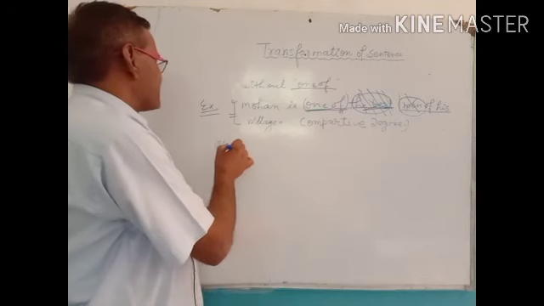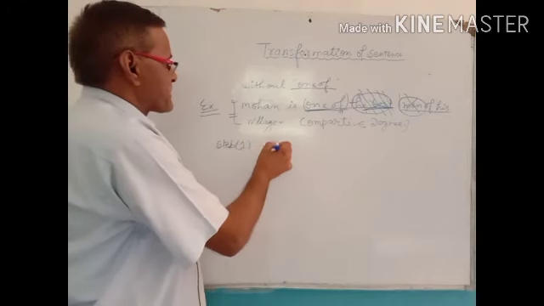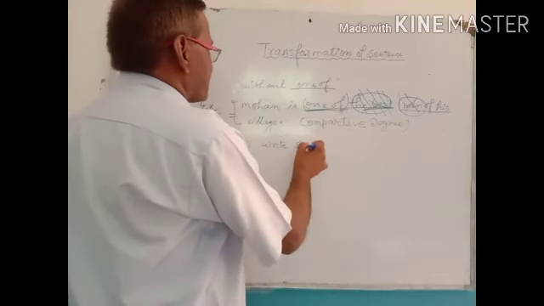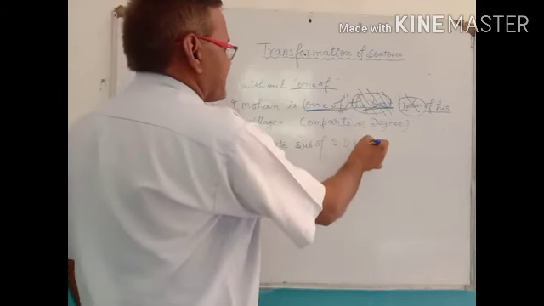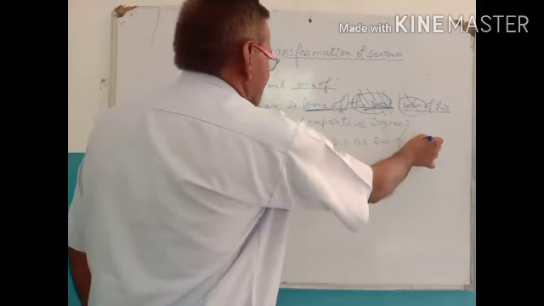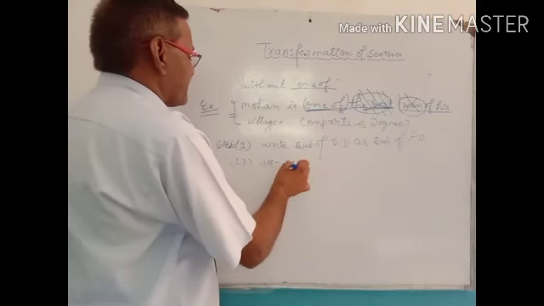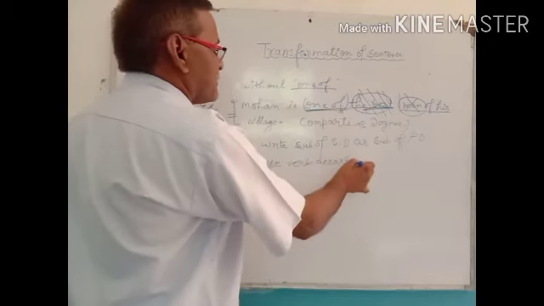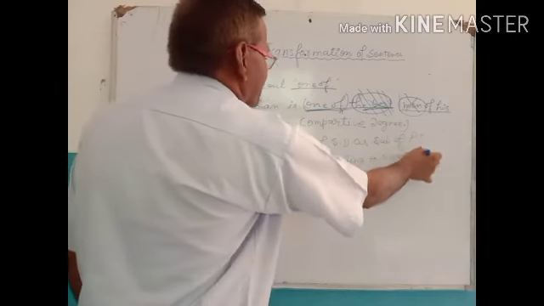Step number 1, write the subject of the superlative degree as the subject of the positive degree. Second, use a verb according to the number of the subject.